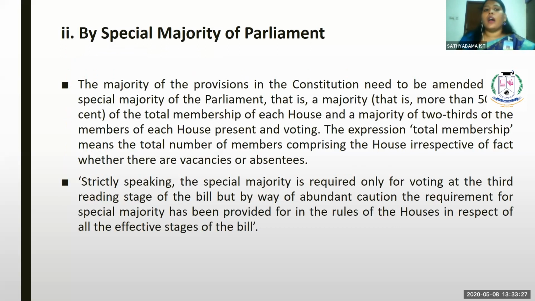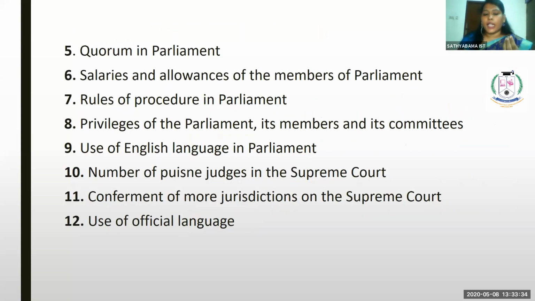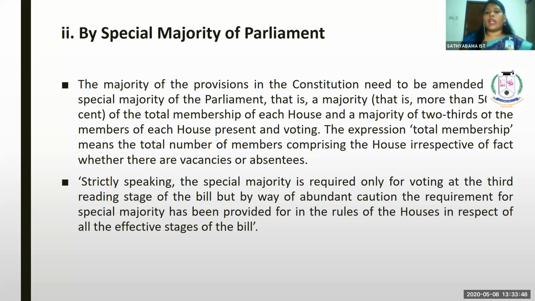The second one is by a special majority in Parliament. If anything relates to language, salary, or procedure, a simple majority can be adopted. But if it relates to any major provisions, in case the Parliament is going to amend any major provisions, the Parliament can adopt this special majority